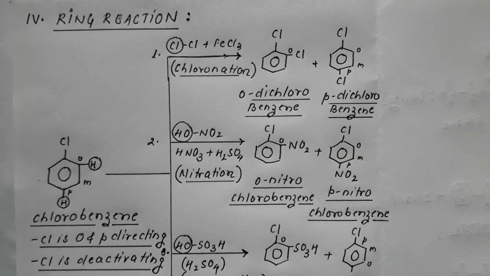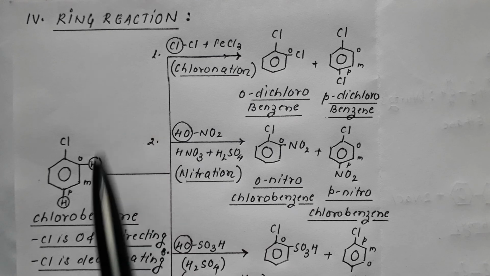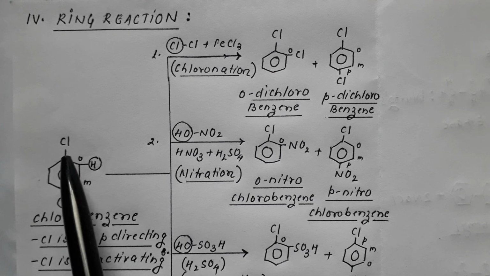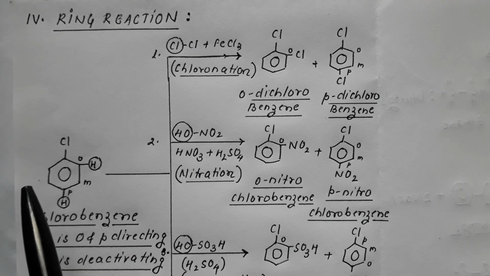Now coming on to very important ring reactions. Ring reaction in haloarene. Suppose you have taken chlorobenzene. So we are aware this halo group is electron donating, and as you know, all electron donating groups are mostly ortho para directing in nature. So chloro is electron donating, therefore it is ortho para directing in nature.